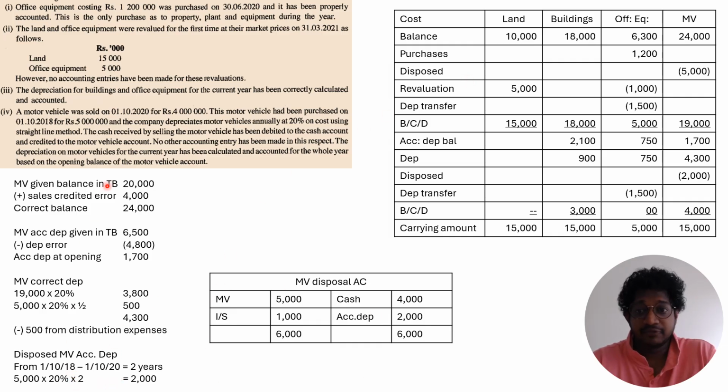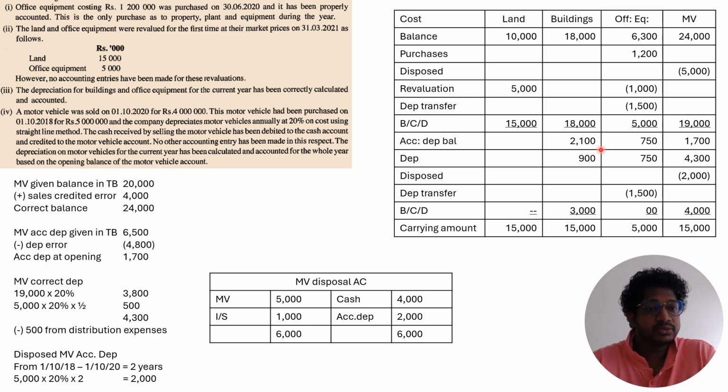And then you have to find out depreciation for the office equipment. Office equipment depreciation is given, right? In the trial balance and in the information. So depreciation is 750 and those are correct. And also the buildings depreciation is given, right? But you don't want to record this depreciation in expenses again, because they already did the depreciation and recorded that correctly. Here it says the depreciation for buildings and office equipment for the current year has been correctly calculated and accounted. It's already accounted under expenses. But the case is for the motor vehicle.